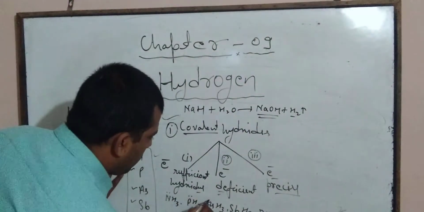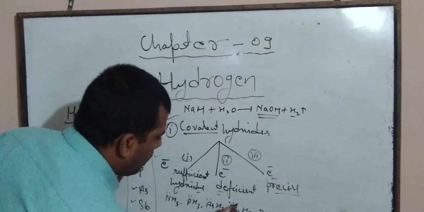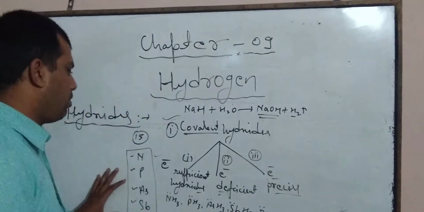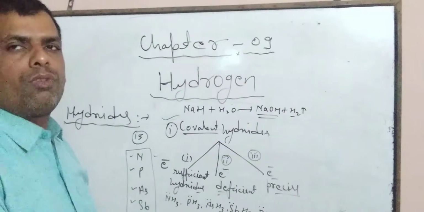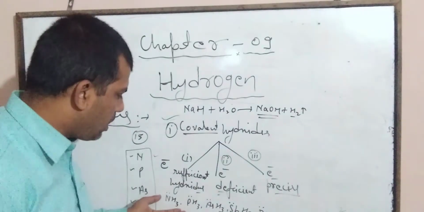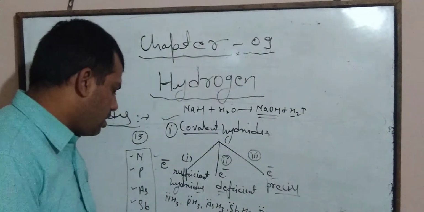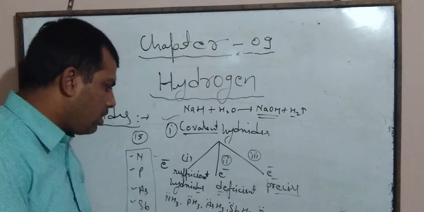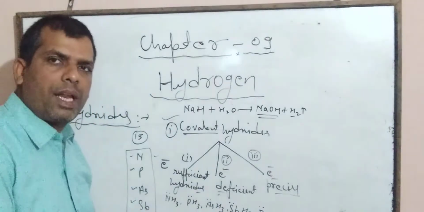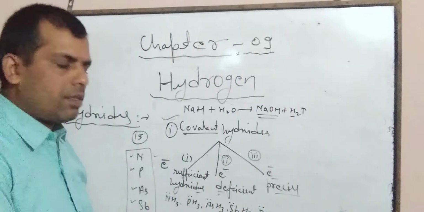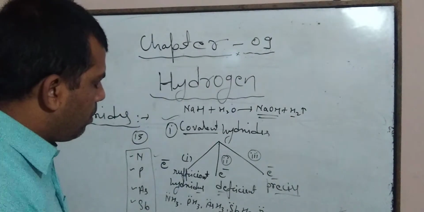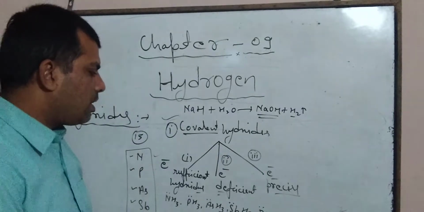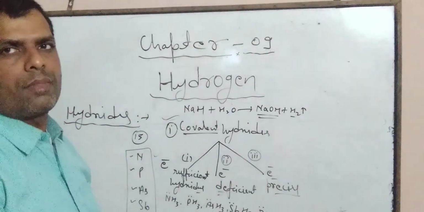In these hydrides, the central atom has one lone pair of electrons, because group 15 elements have 5 valence electrons, so 3 electrons are utilized in the formation of 3 E-H bonds, and one lone pair of electrons is present. Now, if we discuss the stability of these hydrides, then